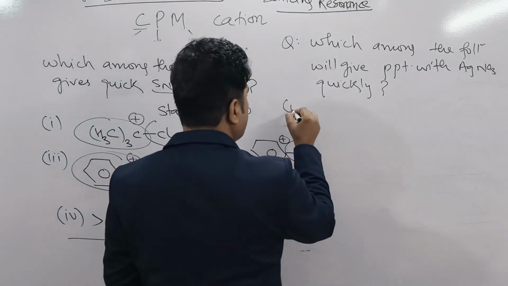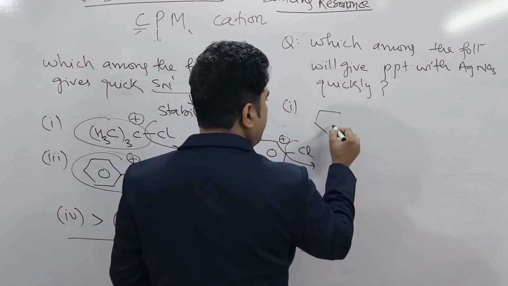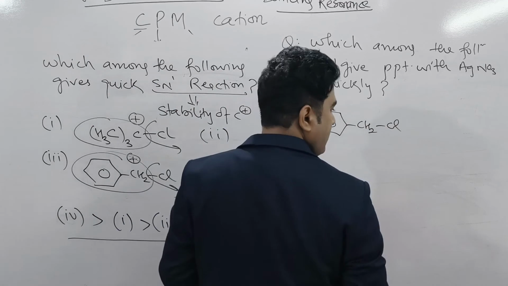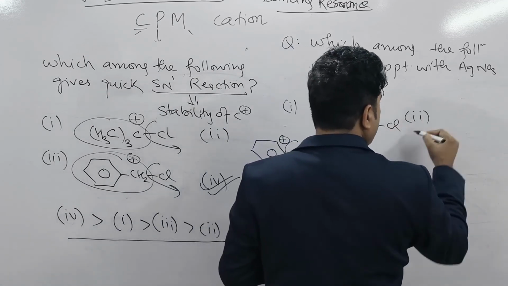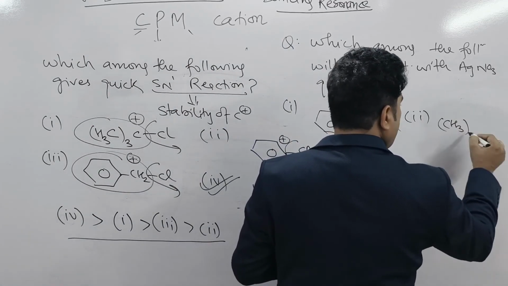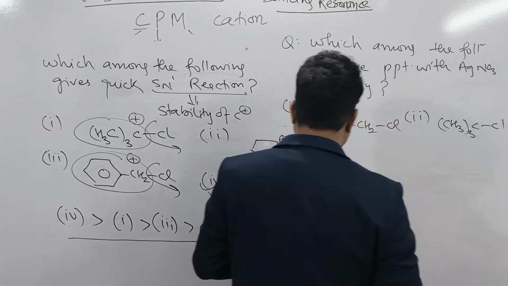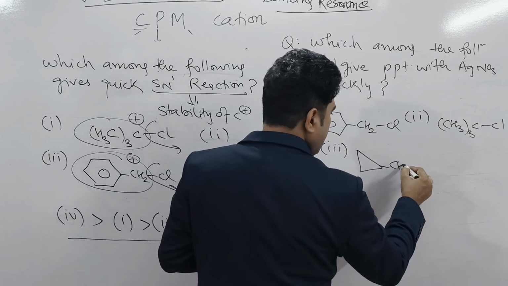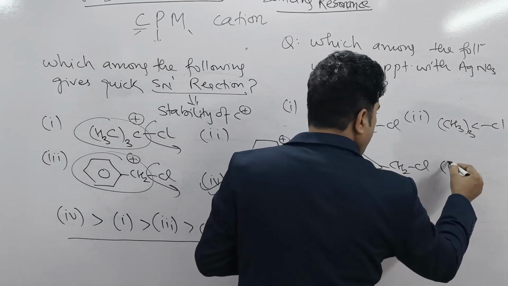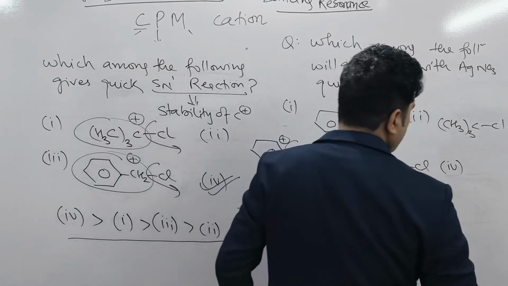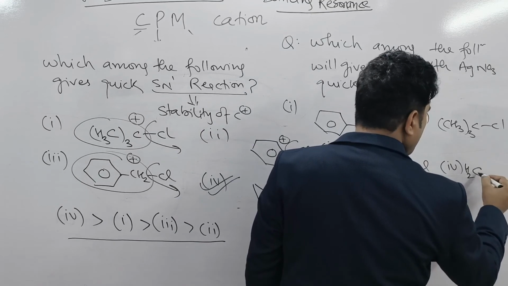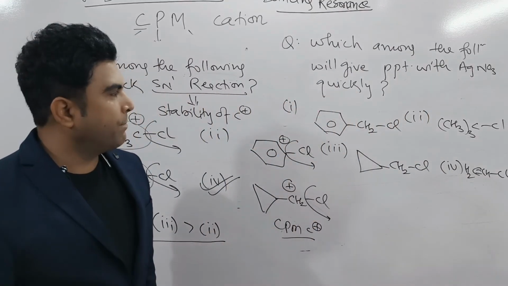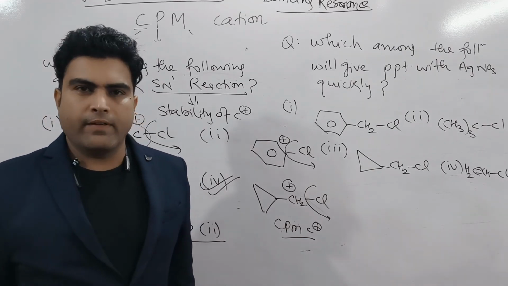I'm giving the options. First option, same, benzyl chloride. Second option, same, CH3 thrice CCl. Third option, cyclopropyl CH2Cl. And fourth option, suppose they will give you CH2 double bond CHCl, vinyl chloride.